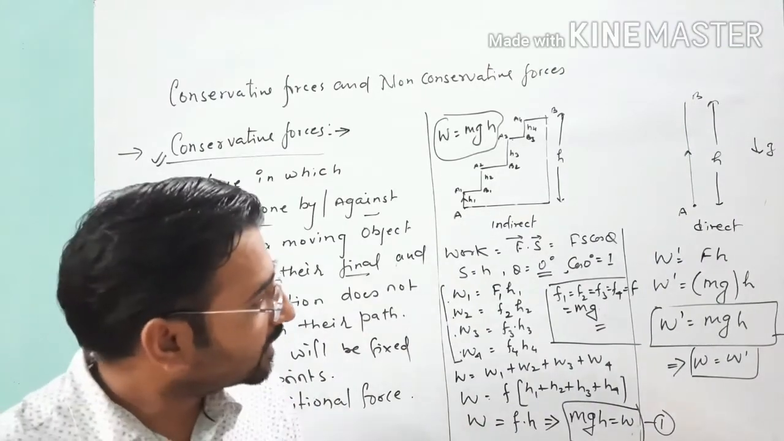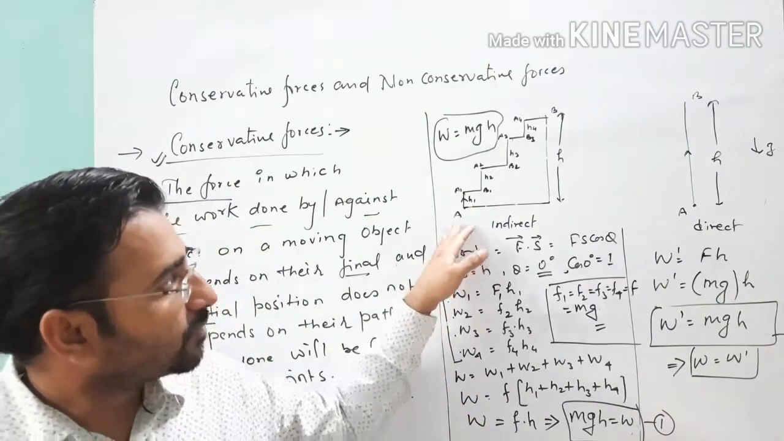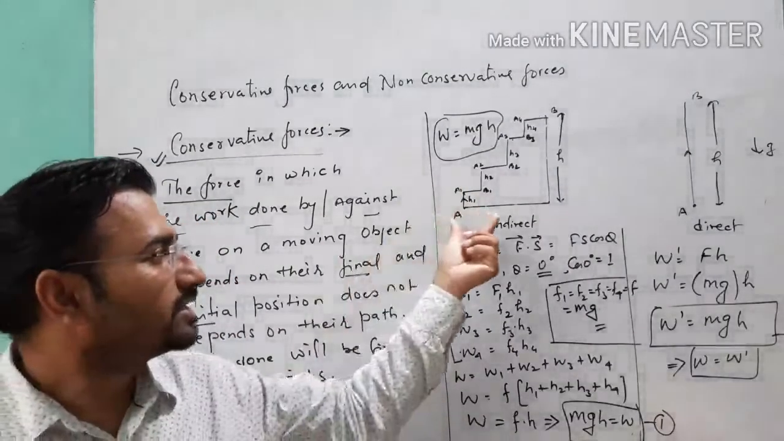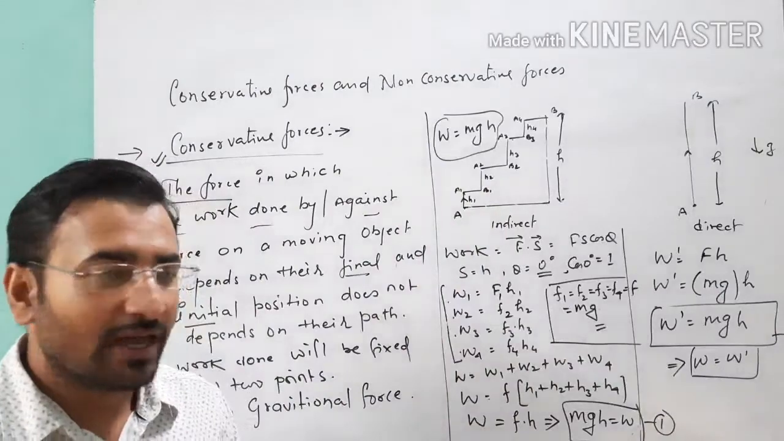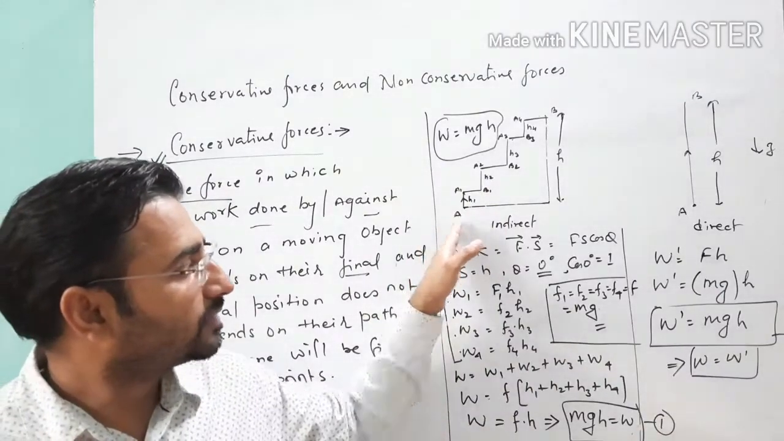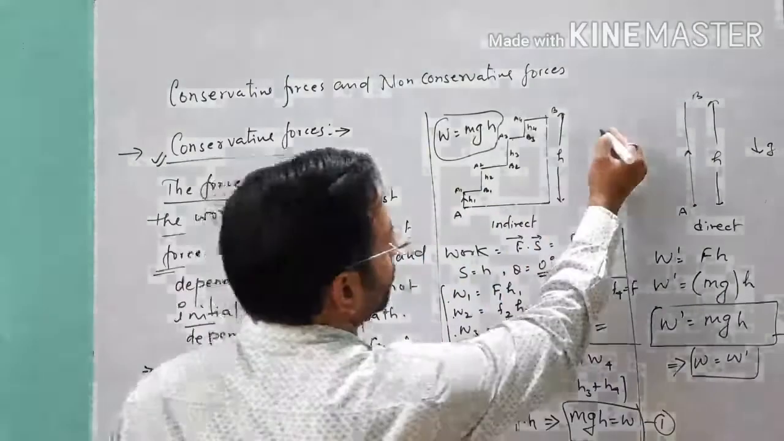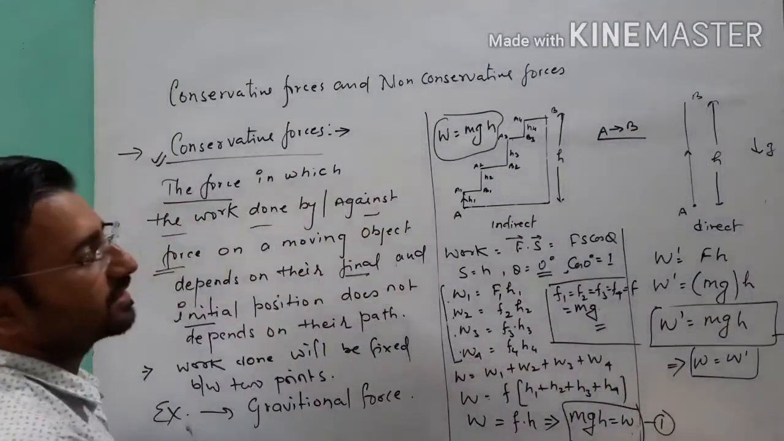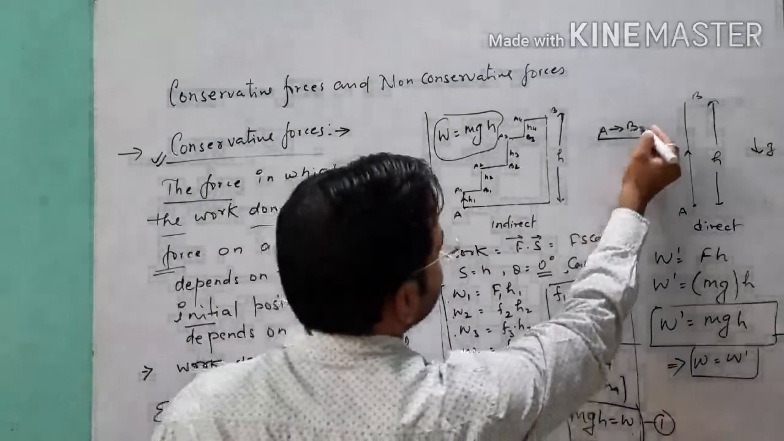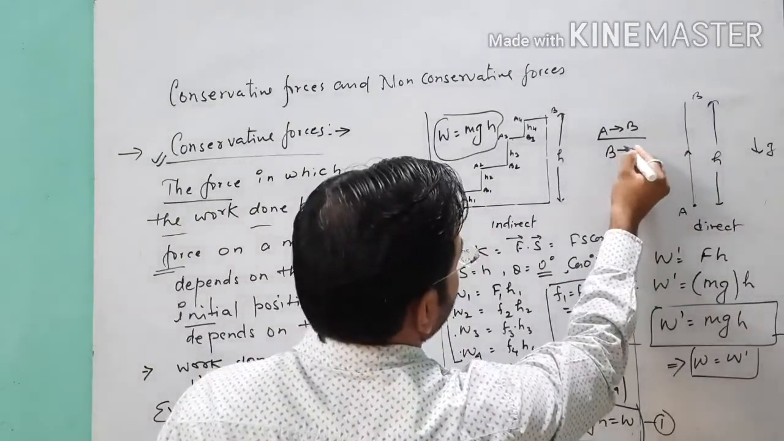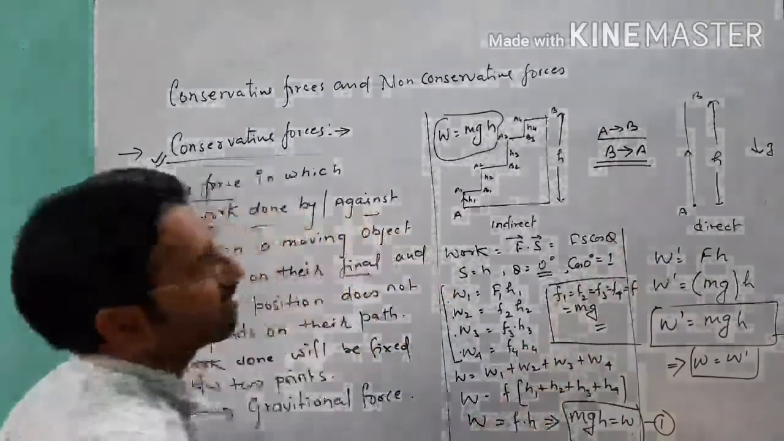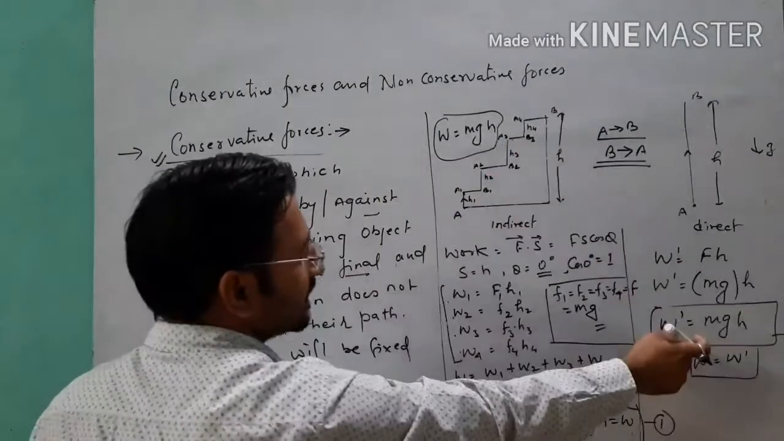And after that we can say that when we lift the object from point A to B, this work done is stored as the potential energy of that object. When the object moves from B to A, this potential energy will be spent in the same manner.